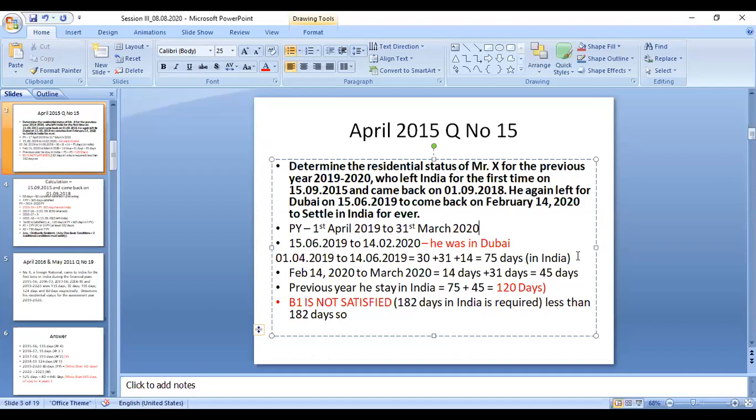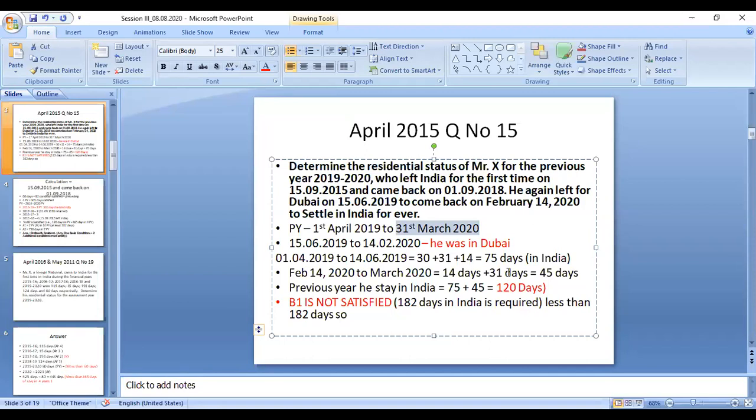Then he left on 15/6 and came back next year, 2020. After 6 months in Dubai, he came back on February 14, and up to the year end, 31st March, he was in India only. February is 28 or 29 days, whichever it may be, you can calculate it; one day may increase or decrease.